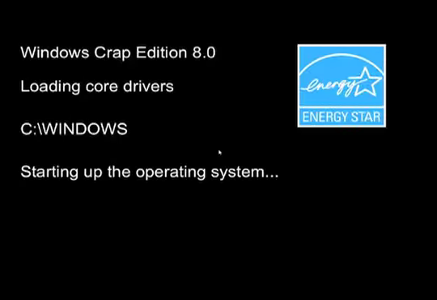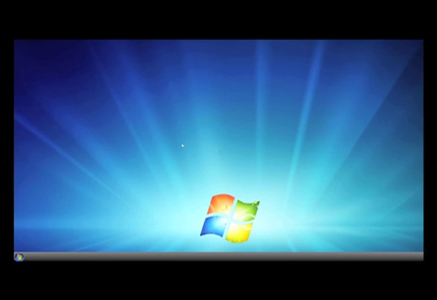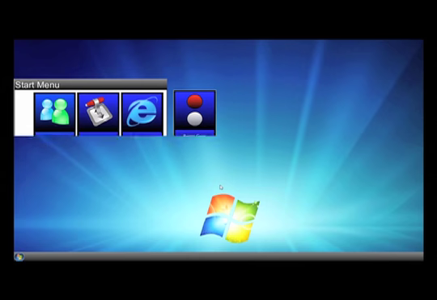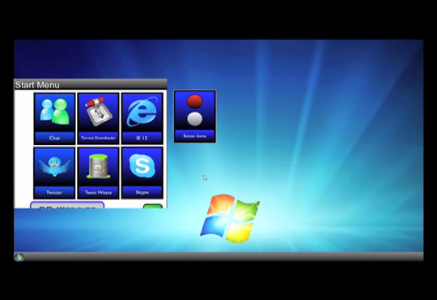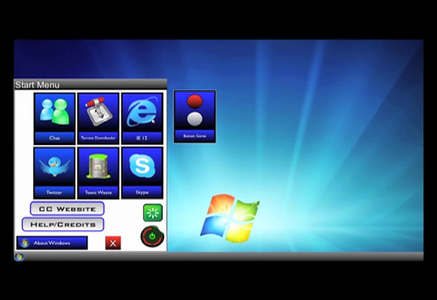All right, and starting up. Loading the operating system and all that crap. Yay! Now, if I seem a little angry, it's because this thing crashed on me like 50 billion times when I was demoing this to people. I just want to demo this wonderful operating system so your experience is more enjoyable. So I get paid and then I can move on.